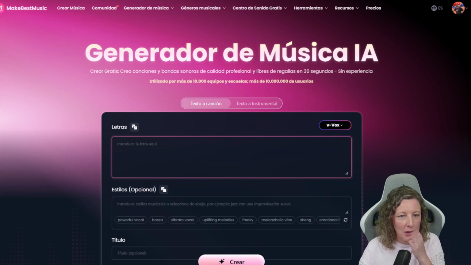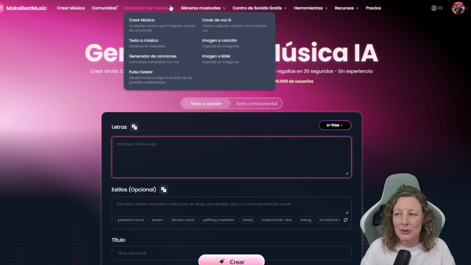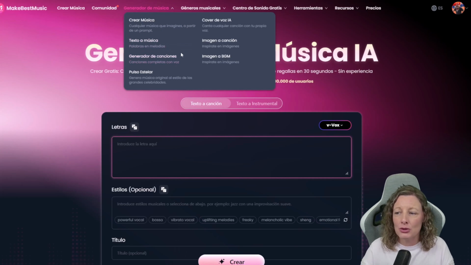Here you can see the website and get a sense of what it's like. We can create music, it has its own community, and it can generate music from any idea you imagine using just a simple prompt, as I mentioned. We can give it lyrics or melodies, and it generates music, creating complete songs with vocals. Stellar Pulse, here it tells us that it generates original music in the style of major celebrities. With AI voice cover technology, you can now sing any song you like using your very own voice.